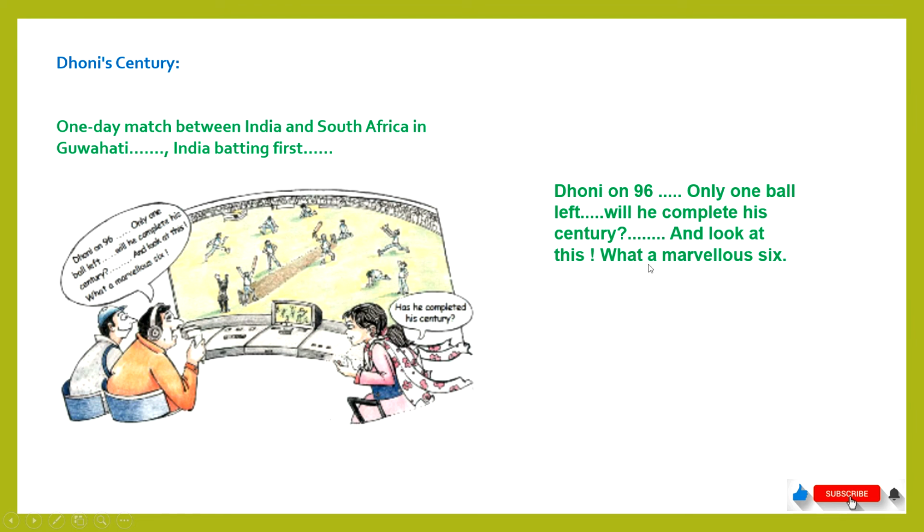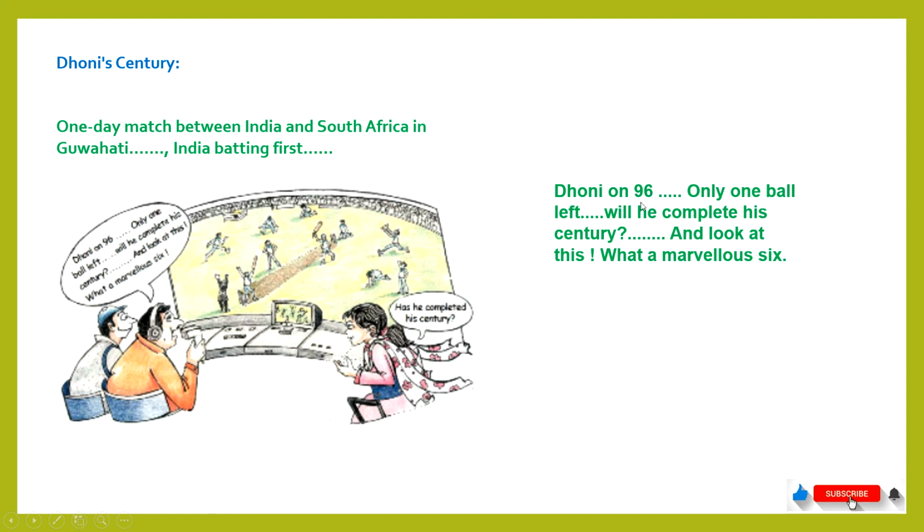And look at this, what a marvelous 6. So he hit 6 on the last ball. There was only one ball left. So this is about the cricket game and Dhoni is on the strike. One ball left to go and Dhoni was playing at 96 and he hit the 6.